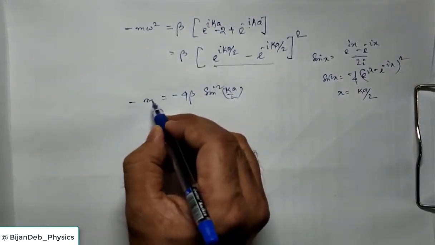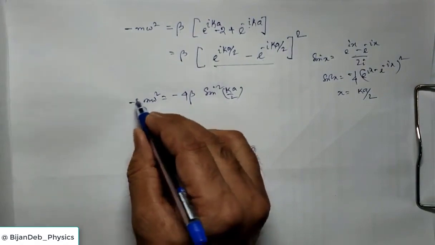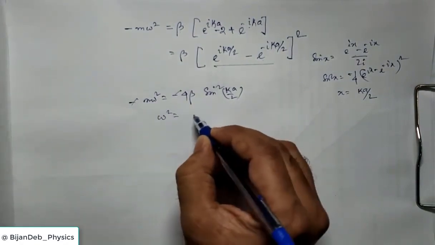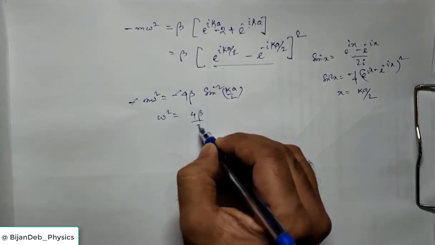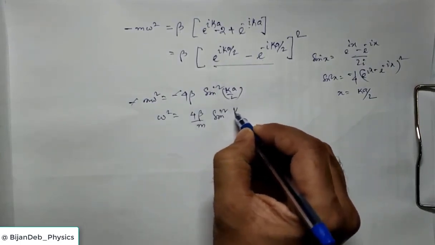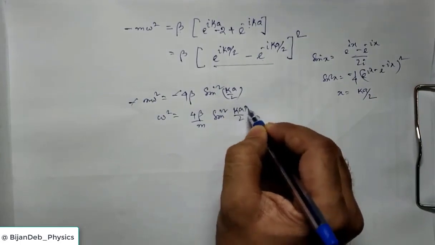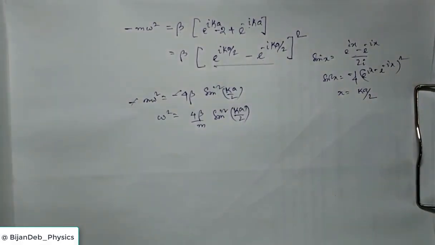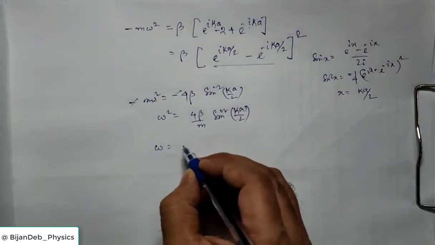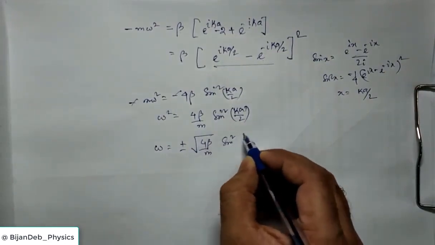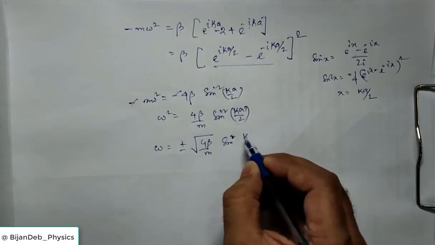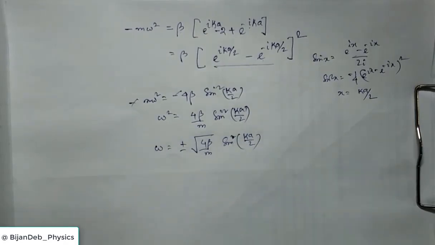So minus m omega square equals this, so omega square will be 4 beta by m sin square ka by 2, or omega will be plus minus root over 4 beta by m times sin ka by 2.